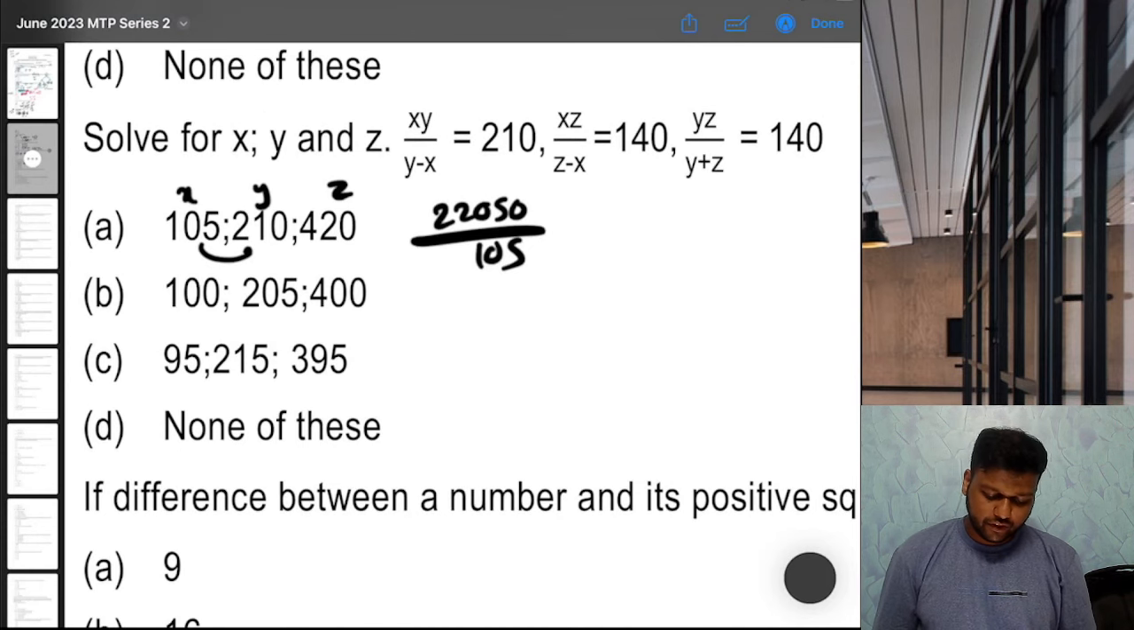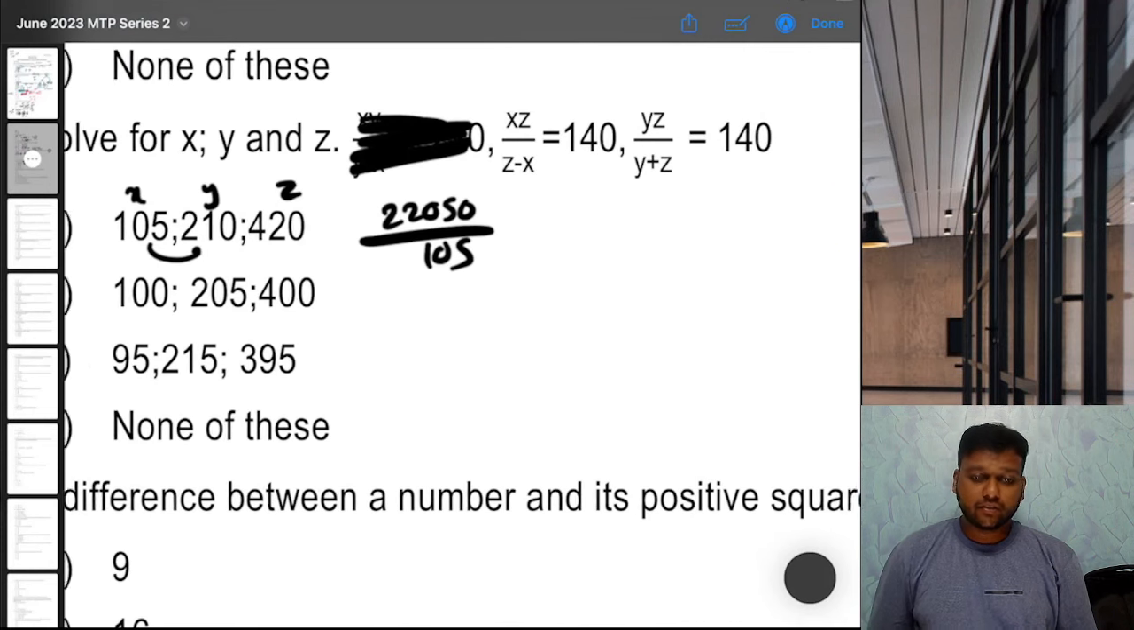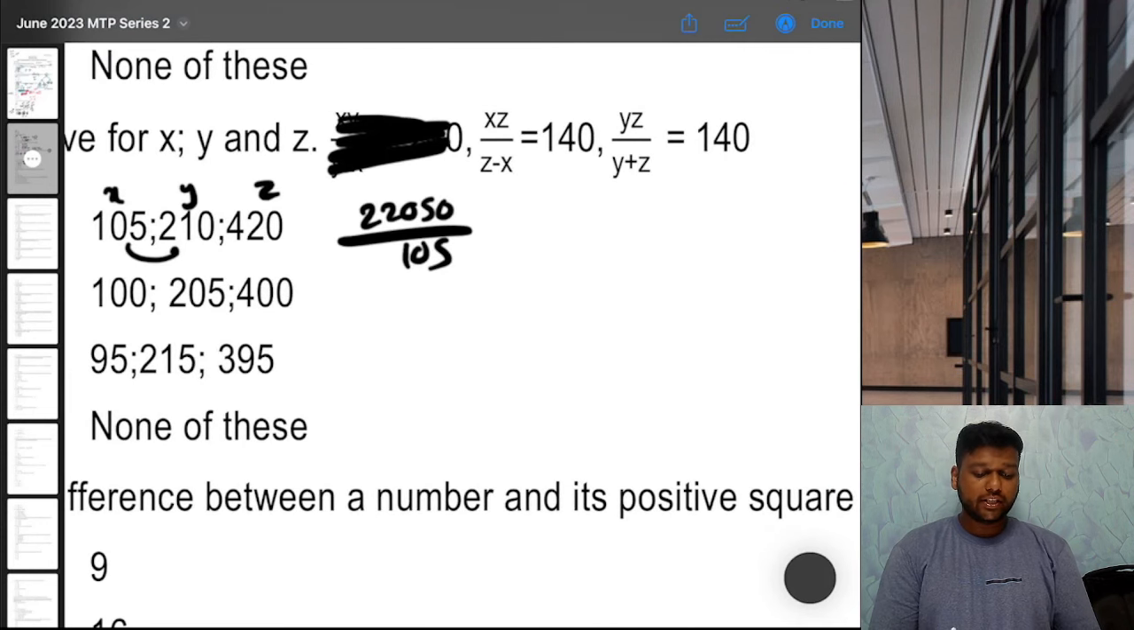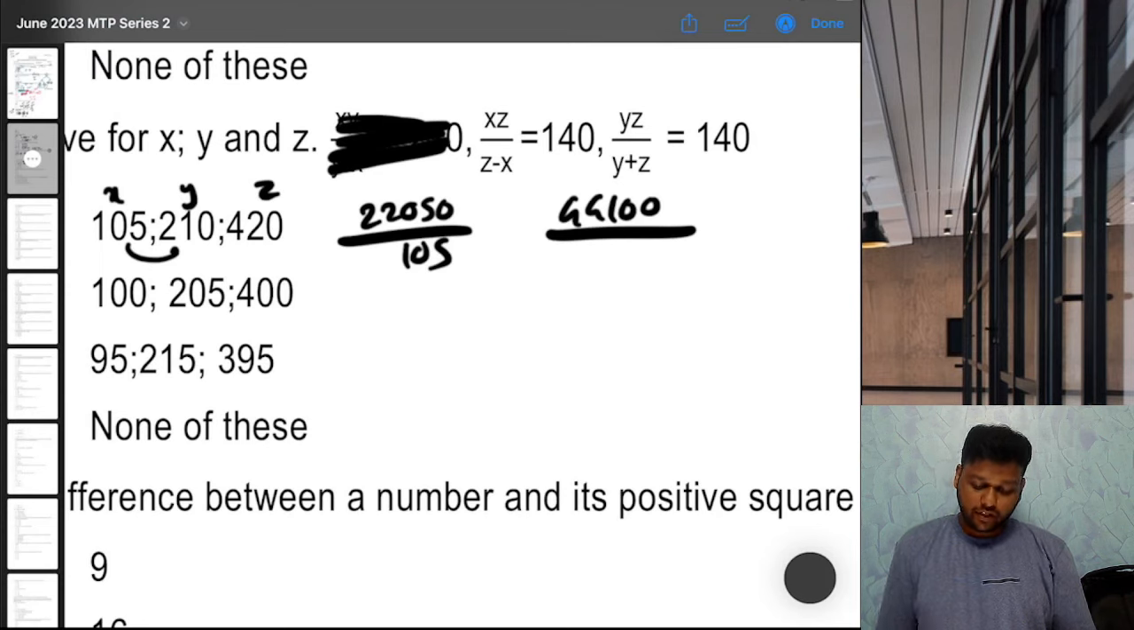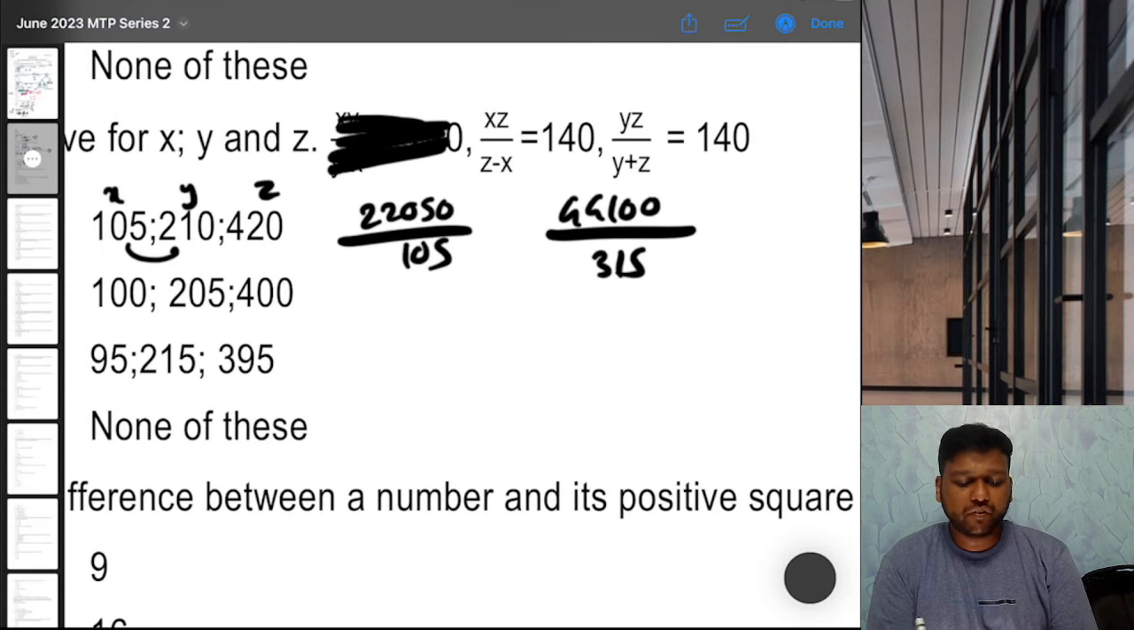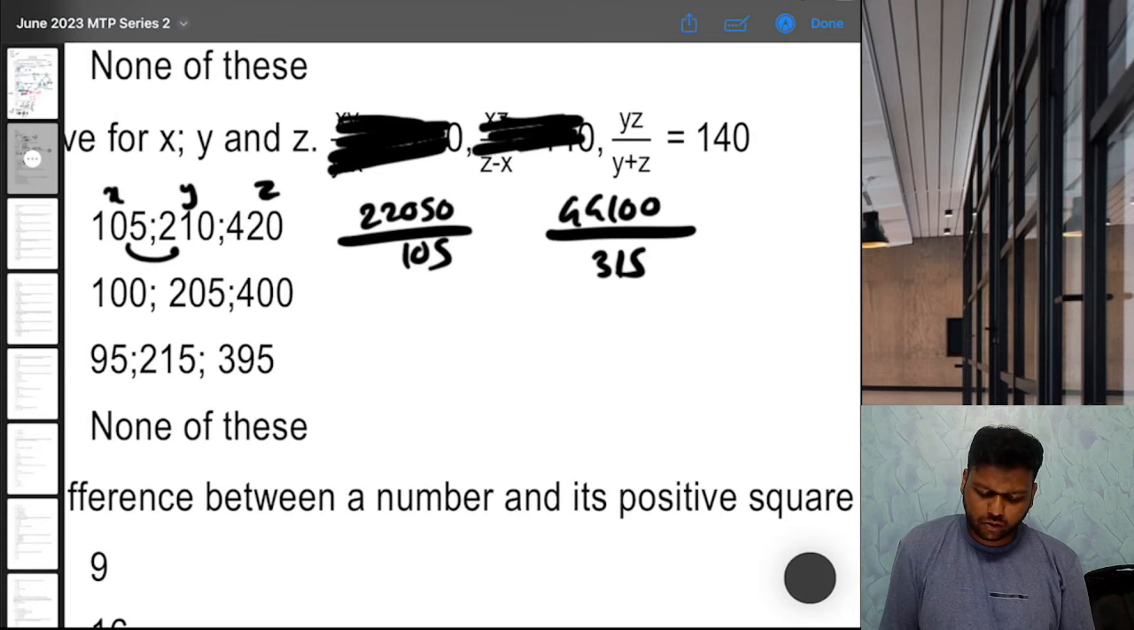Correct. 210. So the first equation is being satisfied. Next, let's go to the second equation. X into z. X into z is what? 105 into 420, which is 44,100, upon z minus x, that is 420 minus 105, 315. That should be 140. Check. 44,100 by 315. 140. Correct. So this is also correct.